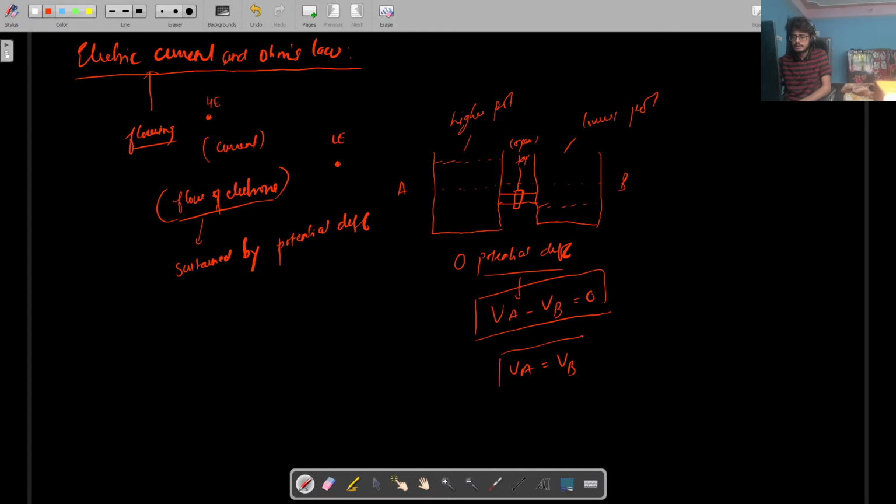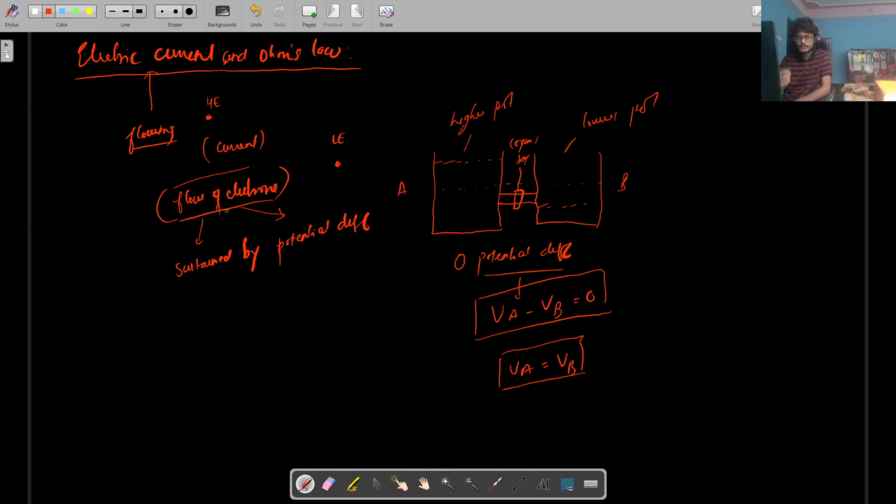So when this is attained, then there will be no flow, there will be complete cessation of flow. Then no water particles will flow from A to B. It will be completely stopped unless you fill water at tank A again and it starts flowing again to B. So flow of electrons is known as current.